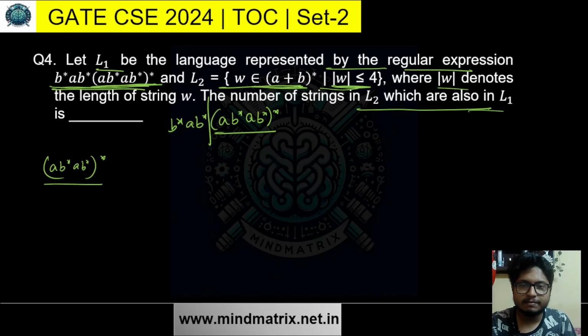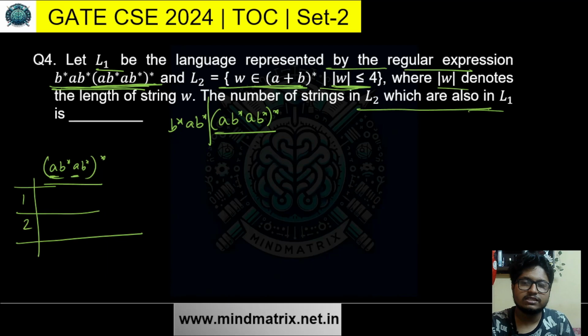If we interpret this one, what are the strings that can be generated? What is the one length string? There is no one length string, because the A has to follow with it. So there cannot be any one length string.